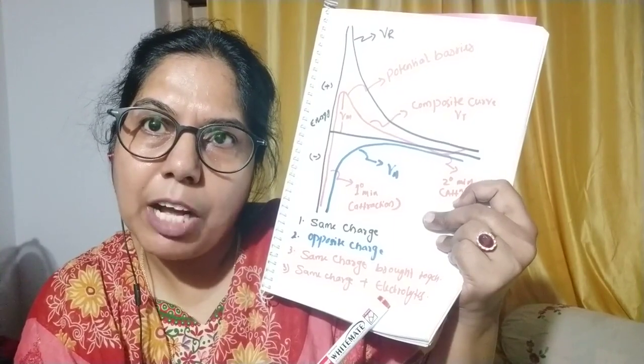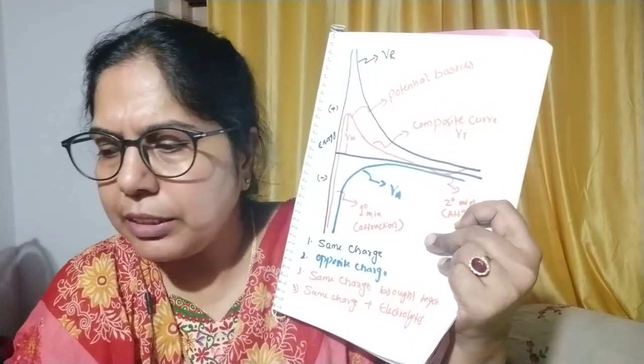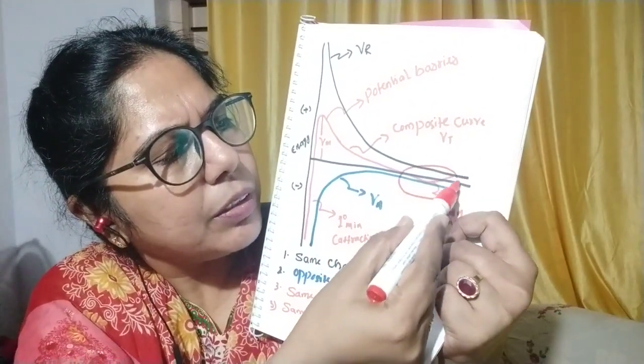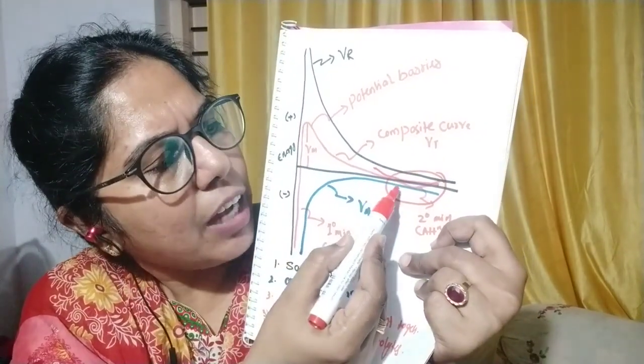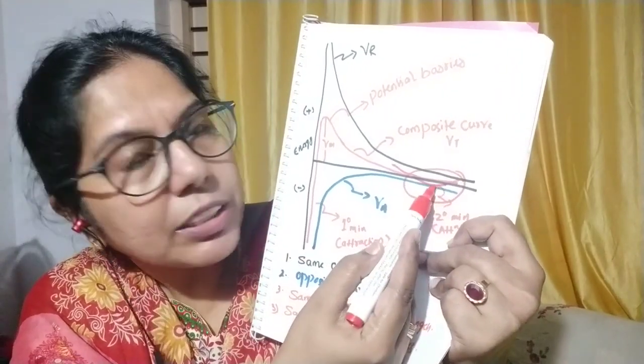When I have added oppositely charged electrolytes, what will happen? You can see here, rather than staying like this, it has come to attraction.